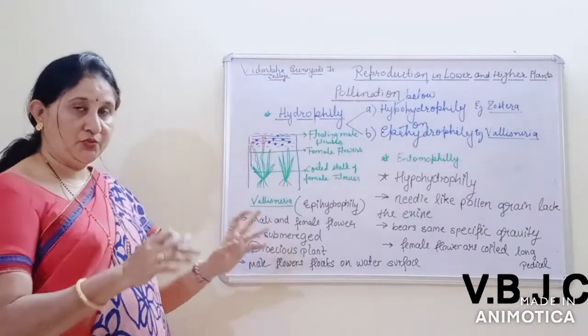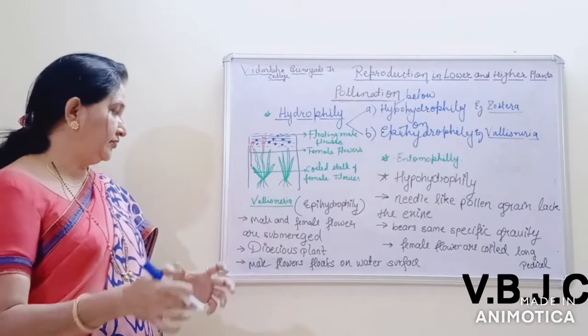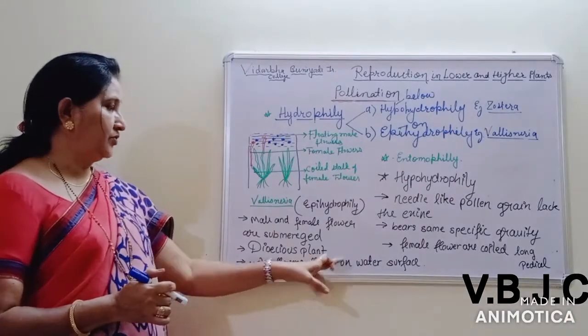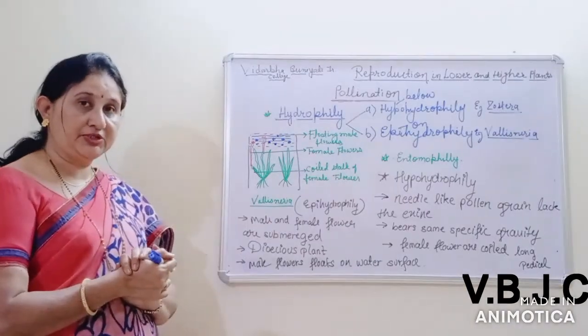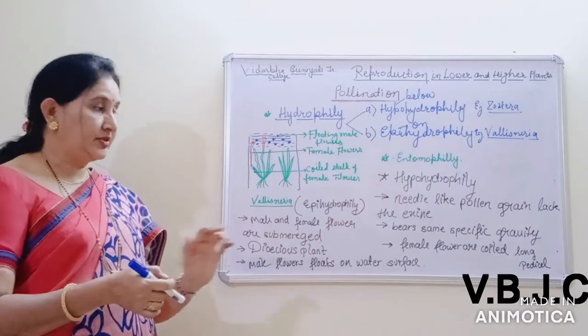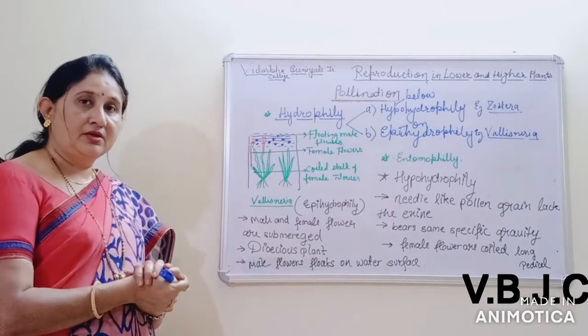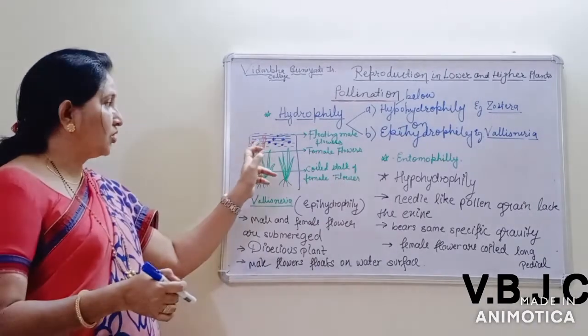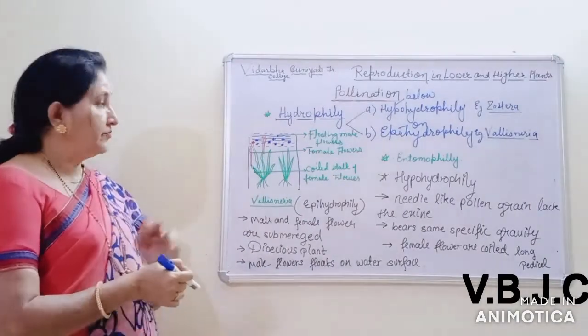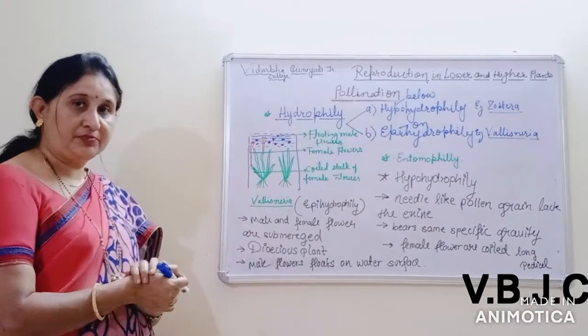It is a dioecious plant, the two plants are there, male plant and female plant. The male flower floats on the water surface. After the maturity of the male flower, after the maturity of the anther also, the male flowers detach from the plant and float on the water surface. Female plants are submerged plants.